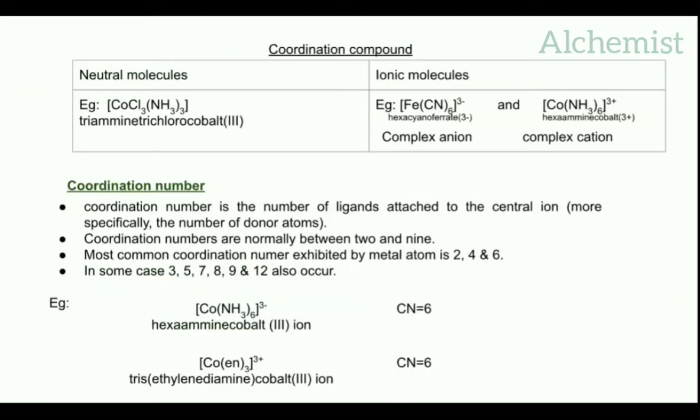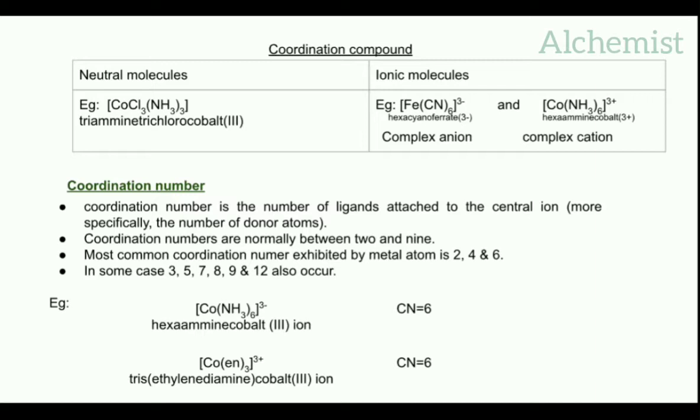Coordination compounds are two types: neutral molecules and ionic molecules. Neutral molecules means the complexes have neutral charges. That type of complexes are called neutral molecules. In the case of ionic molecules, the complexes have negative or positive charge. That type of complexes are called ionic molecules.